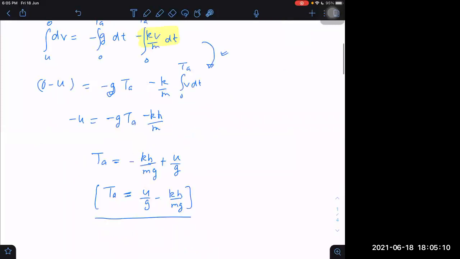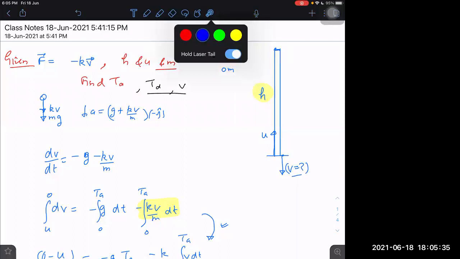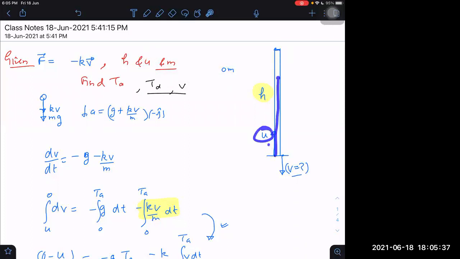What do I want to obtain? I want to obtain total time of flight. What is given to me? U is given. In fact, here also extra information is given to you. Do I need to give you height? No. Because once I give you U and K, then height will be decided by those factors. I don't need to give you H. It is additional information. I need to give you only U, and K, and you should be able to determine the time of flight on your own.